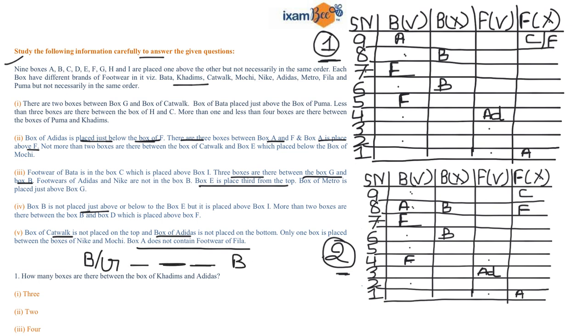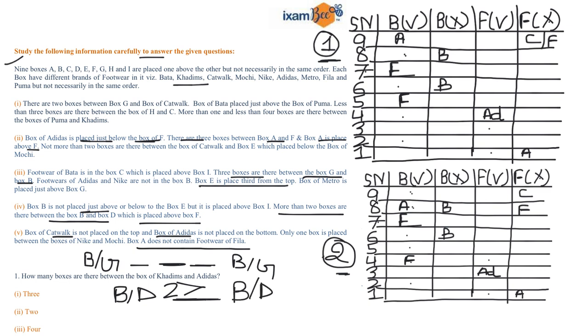your G, right? Also it is given to you that more than 2 boxes are there between box B and D, which is placed above F. So there is a gap of more than 2 boxes between your B and D. So you can write more than 2, right? Between B and D, and your box D is placed above F. It is not written it is exactly above, but it is written it is placed above F.